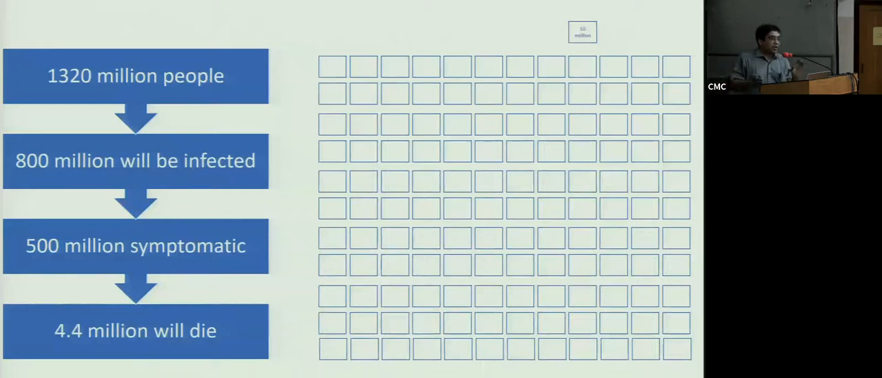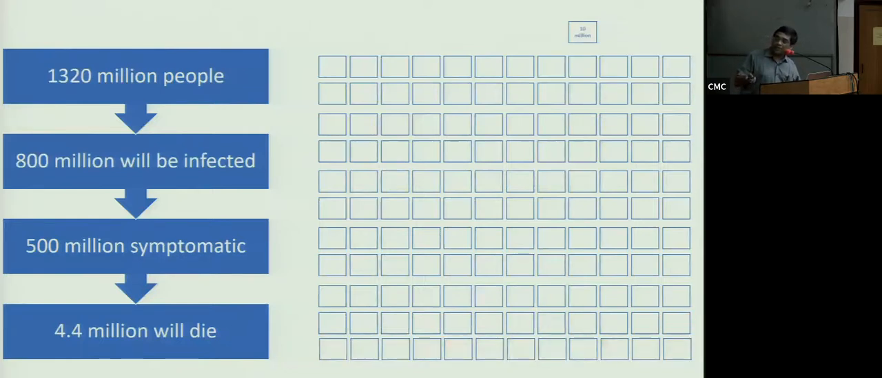If you look at India, it's about 1,320 million people, of which we expect, if nothing changes, 800 million will be infected. 500 million of them will have some kind of symptoms, and 4.4 million would die. But this assumes that nothing is going to change, the temperature is not going to have an effect, God is not going to do any work, and we are not going to find any kind of treatment that's going to work. So these are the worst case scenario, but these are useful in terms of planning.